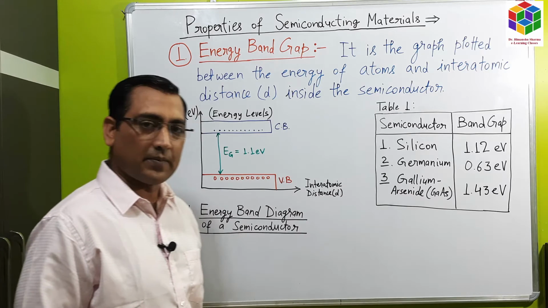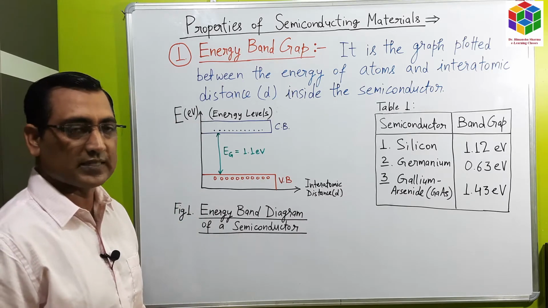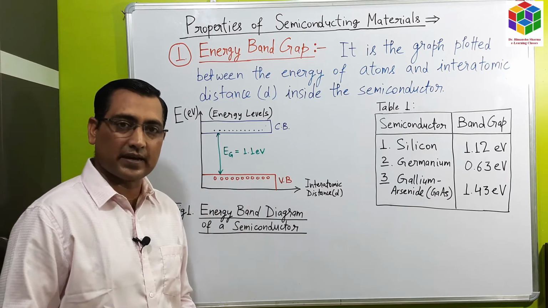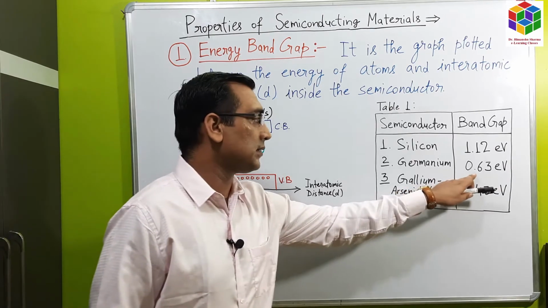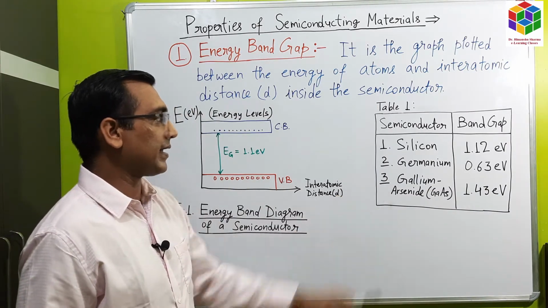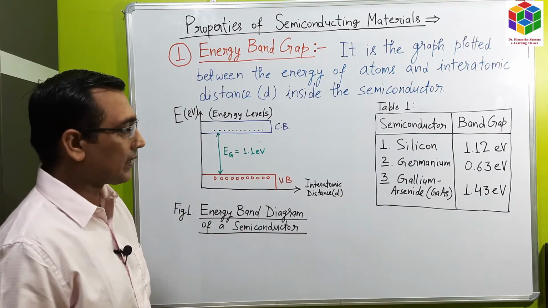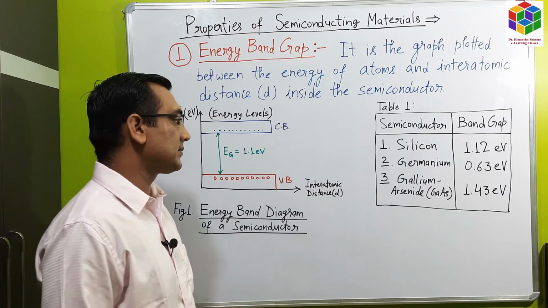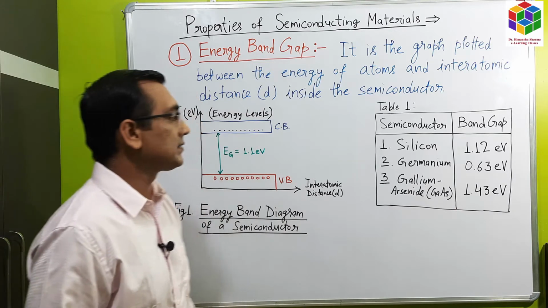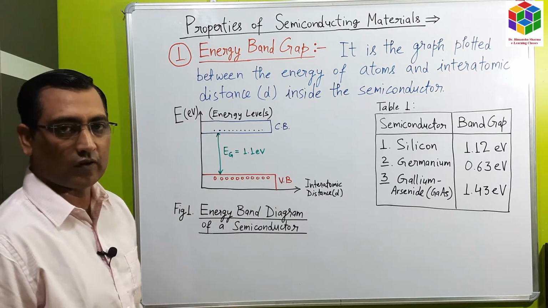The energy band gap Eg of germanium semiconductor is 0.63 electron volt. The third type of semiconductor material is gallium arsenide, GaAs. The band gap of GaAs semiconductor is 1.43 electron volt.